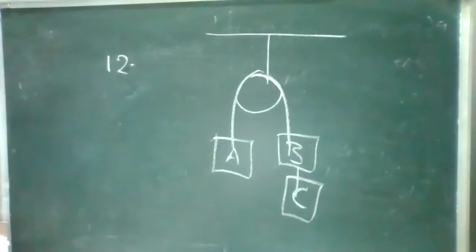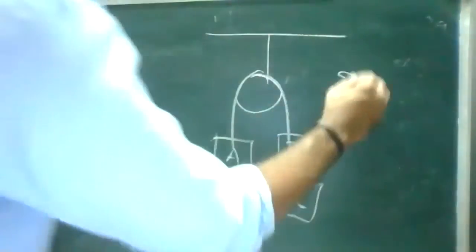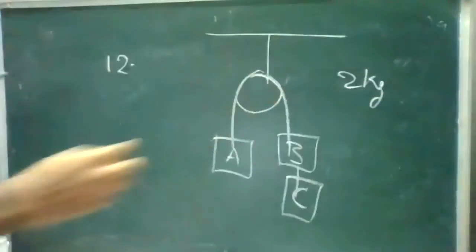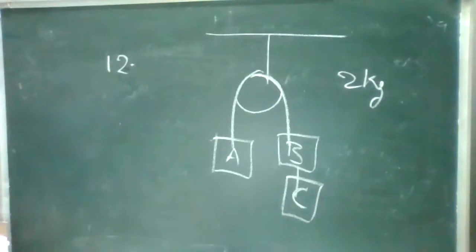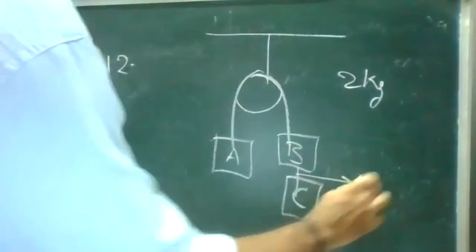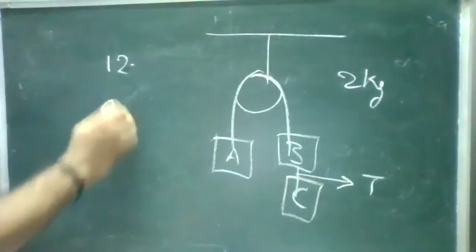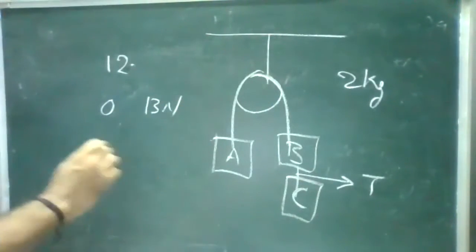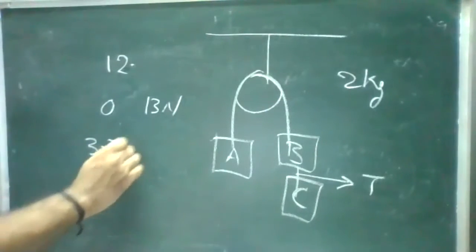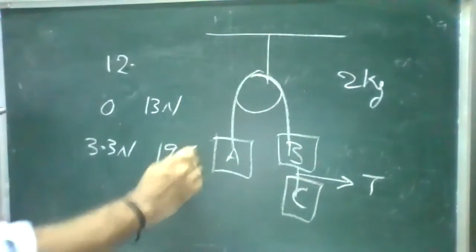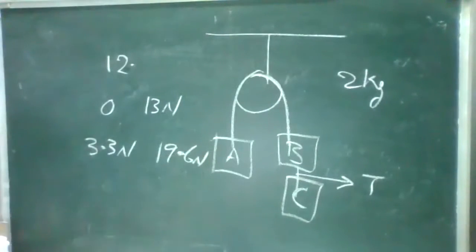The masses of 2 kg each are hanging on a string, each of 2 kg, over a fixed frictionless pulley. The tension in the string connecting B and C, this tension we need to find. Options are 0, 13 newtons, 3.3 newtons, and 19.6 newtons.